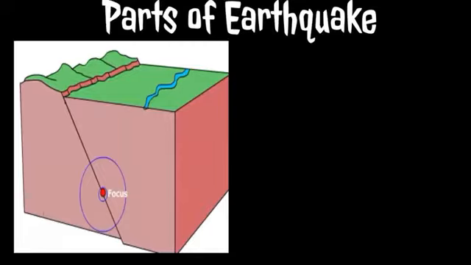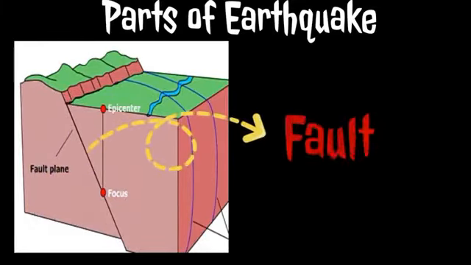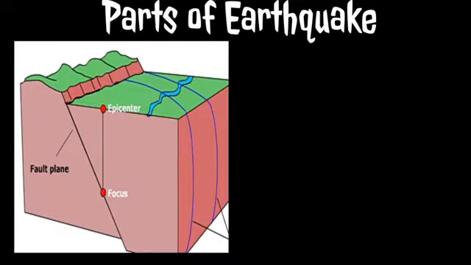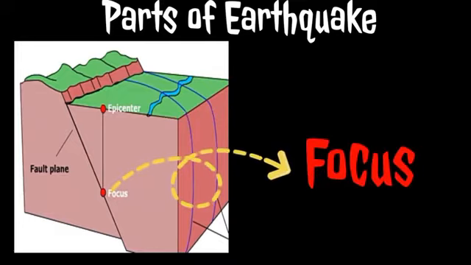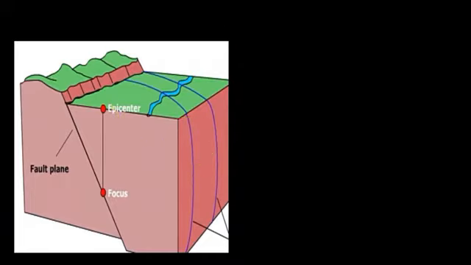This diagram shows us the different parts of an earthquake. We have fault. This is a region on Earth's surface that is split into two pieces. Focus is the place where the first break happens. It is where the fault starts to slip and where the first movement takes place. It is the starting point of the earthquake. The epicenter is the spot directly above the focus on the surface of the Earth.